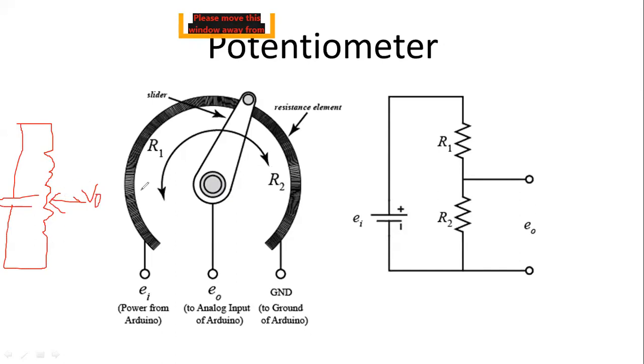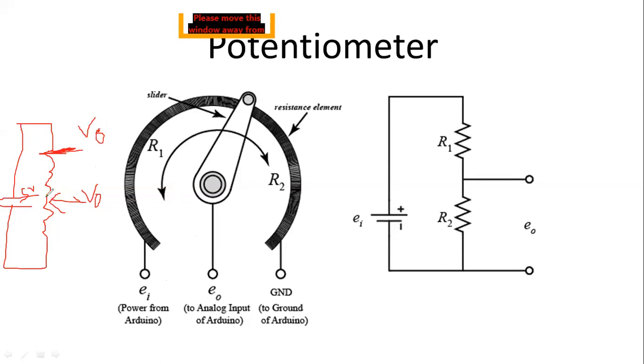So just pause it. A potentiometer, this one is a slider. The potentiometer is at starting position over here. So this knob is at starting position, meaning this one is ground, this one is 5 volt, this one is 5. Okay. So the potentiometer is at this position. What will be the output voltage? You have to tell me.